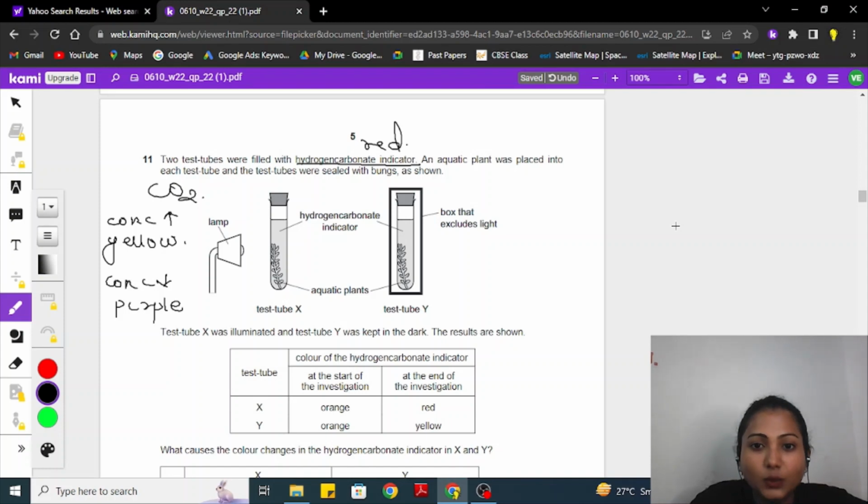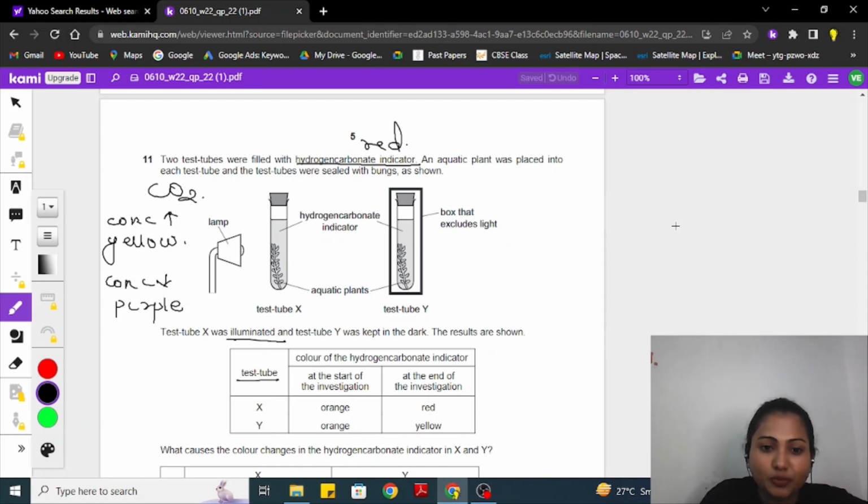An aquatic plant was placed into each test tube, and the test tubes were sealed with the pumps, as shown. Test tube X was illuminated. Illuminated means it is in presence of light. And while Y was kept in the dark, the result was shown.